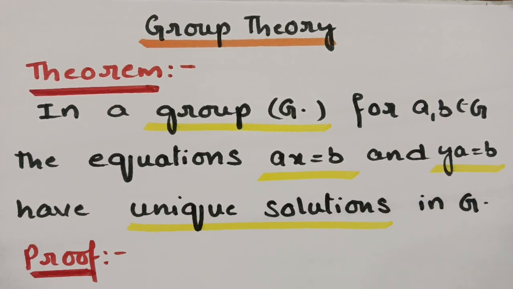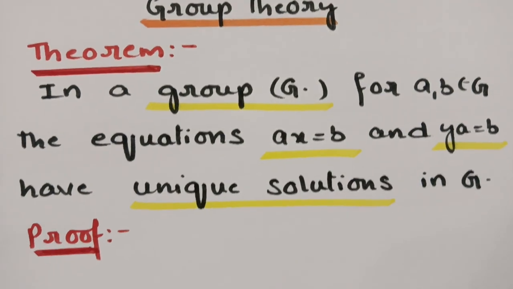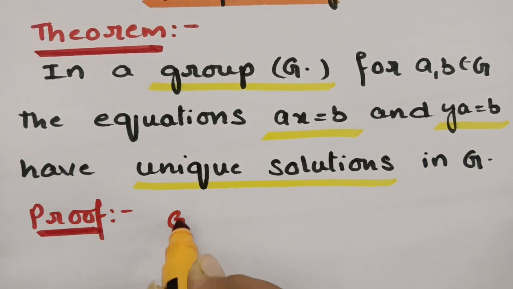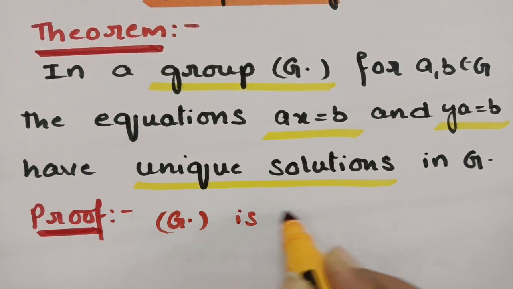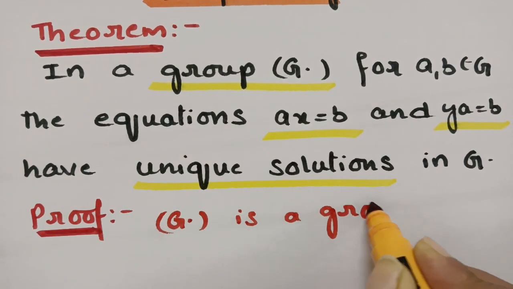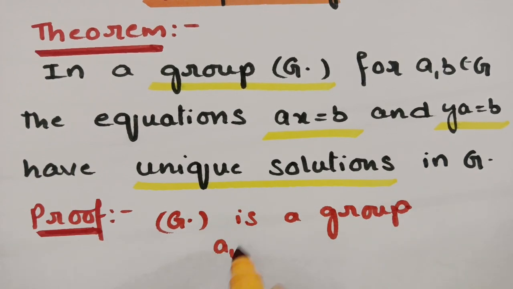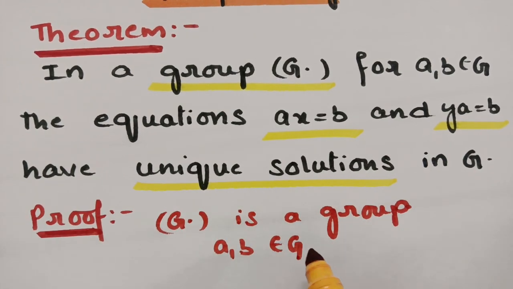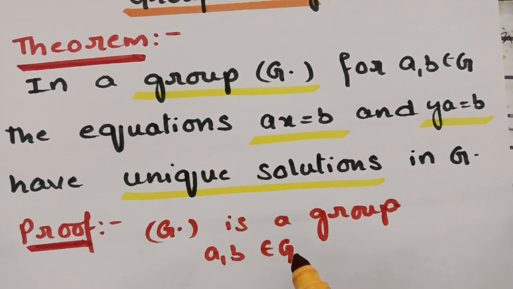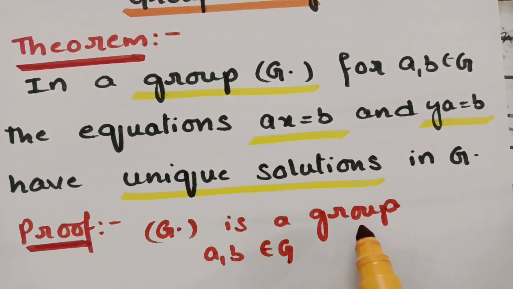So, what is given? See here, it is given that G is a group, and it is also given that a, b belong to the group G. So if you see, G is a group means it satisfies how many properties? Closure, associativity, identity and inverse.